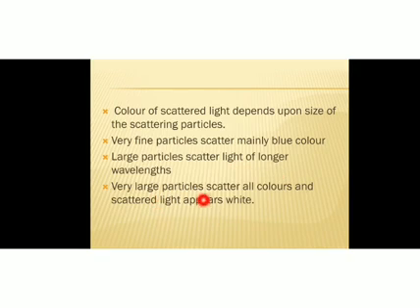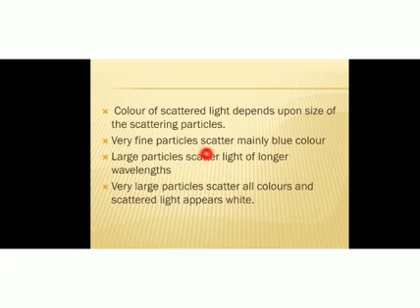And if the size of the particle is relatively large enough, then they will scatter all the colors and the scattered light appears white, because the combined effect of all the colors is white. So the scattered light appears white in the case of very, very large sized particles. So this relationship between the wavelength of the light and the size of the scattering particles is very important.